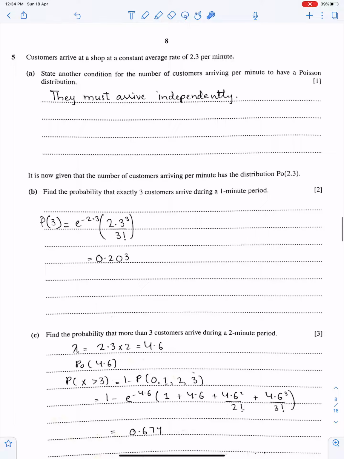Next question. Customers arrive at a shop at a constant average rate. So two conditions are missing for Poisson. They are coming independently and randomly. State another condition for the number of customers arriving per minute to have a Poisson distribution. They must arrive independently and randomly. You can write anything. Independently is better.